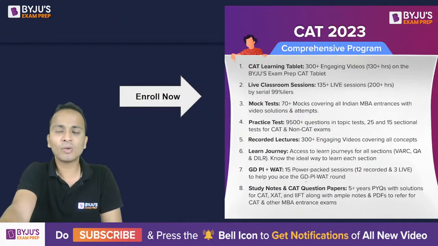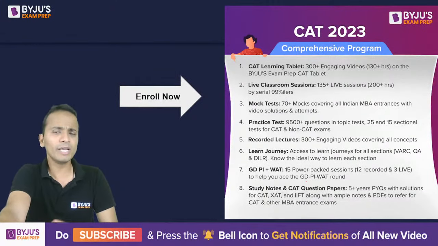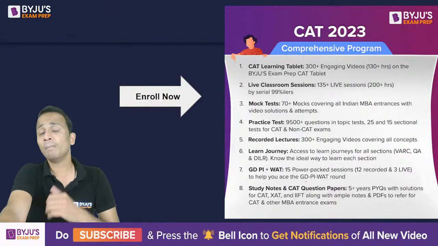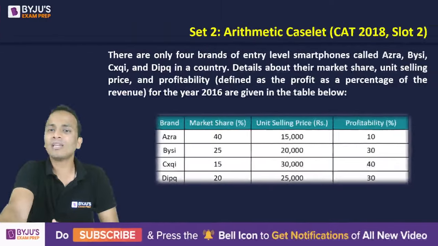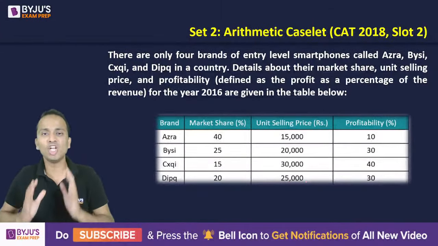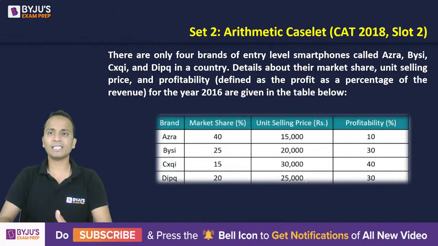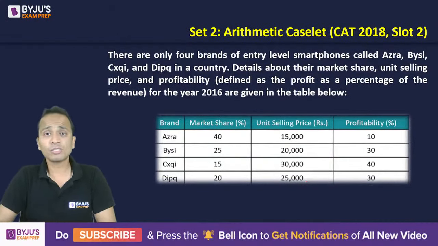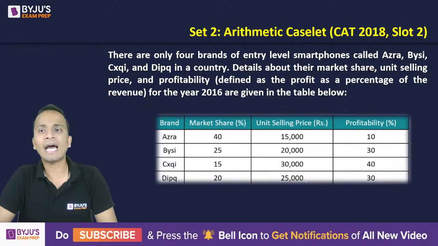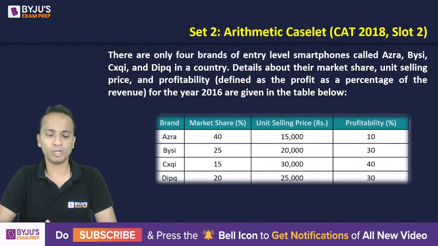Let's move ahead and look at the next set, set number 2. Now, set number 2 is a little calculative, but you can reduce the amount of calculations with some logics that can be used. Okay, so this is the set that is in front of you. Now, some logics of arithmetic will be used, and this set was there in CAT 2018 slot number 2.